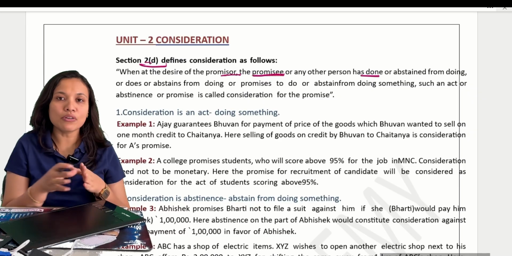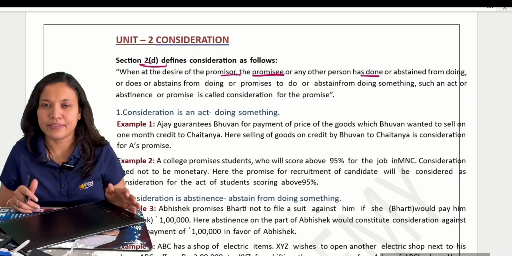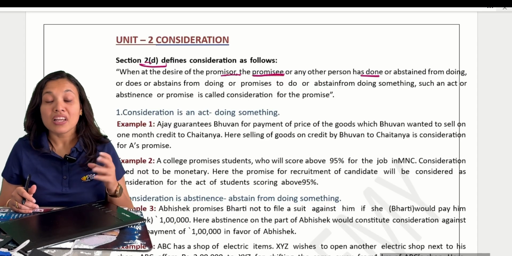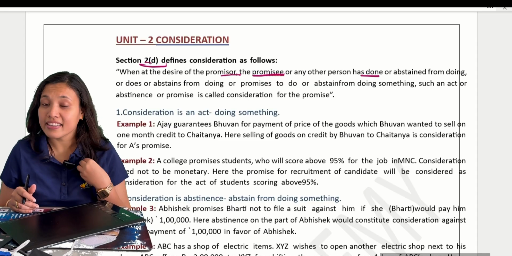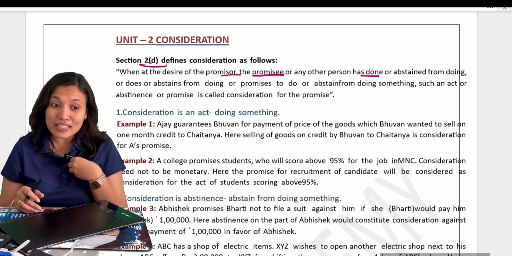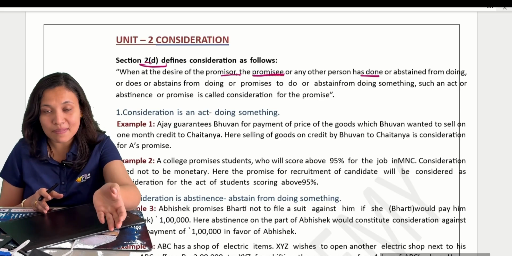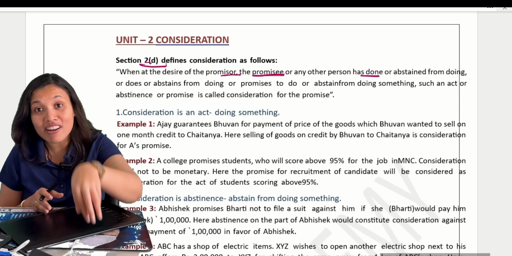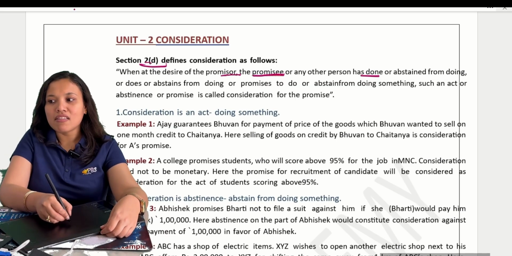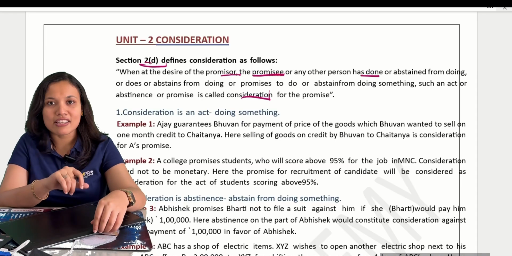We include all the three tenses: has done, will do or is doing. Consideration should be at the desire of the promisor. If the promisee does something, or will do in the future, or is doing something, then it is called consideration. Okay, that's the first definition.